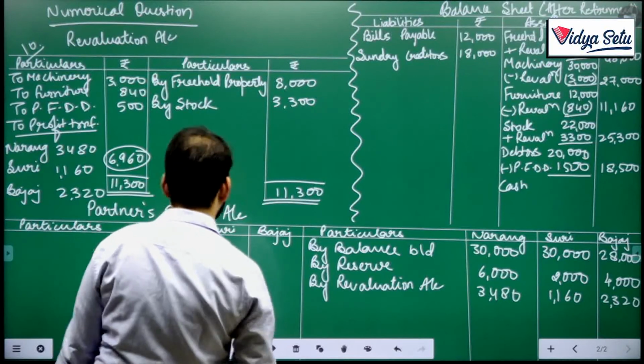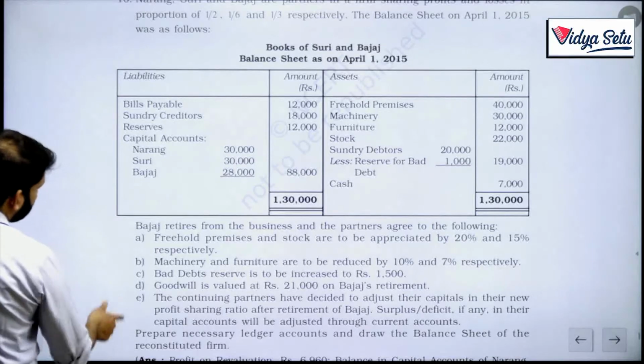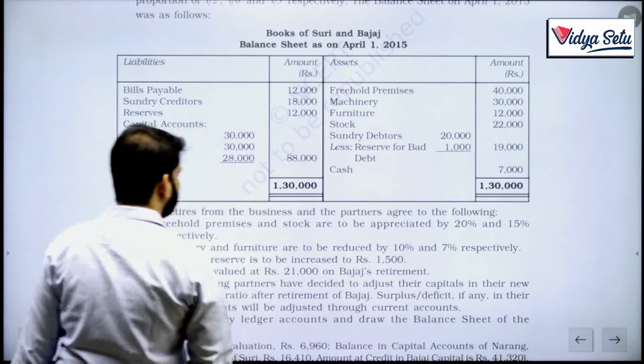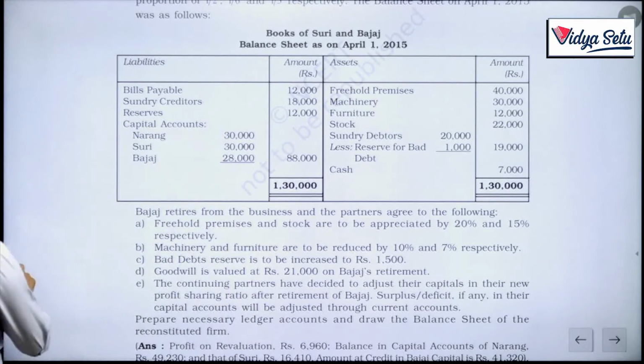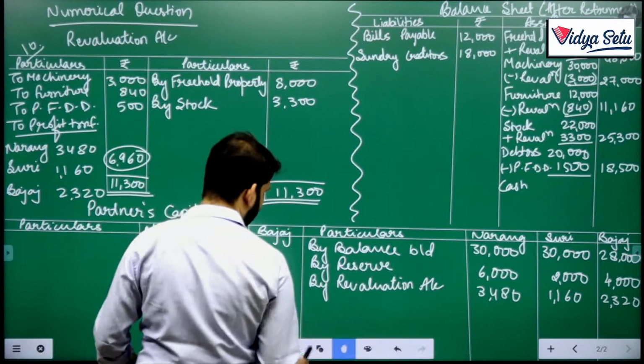Now goodwill, what was written about goodwill? Let's look. Goodwill is valued at 21,000. So it's the total goodwill. Let's find out Bajaj's share in that goodwill. So we have to go to working notes now.